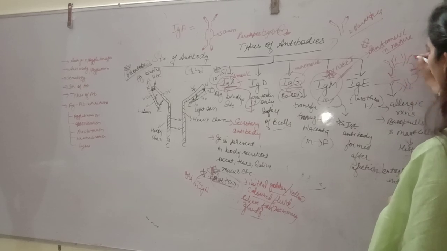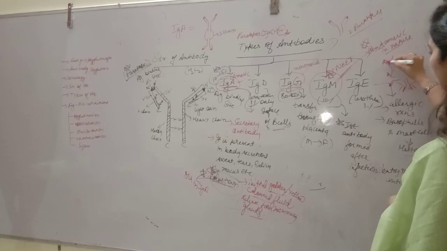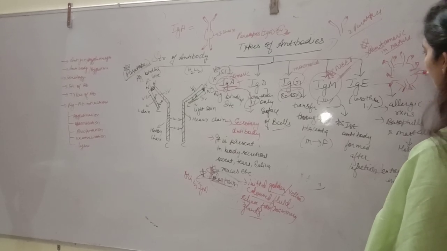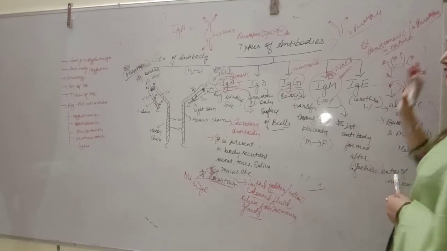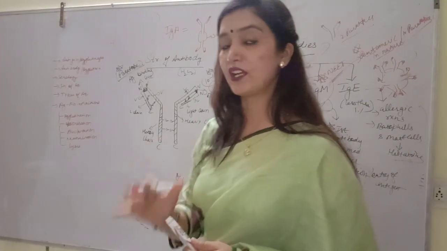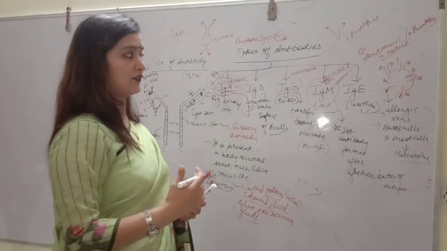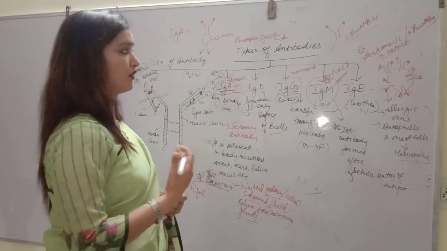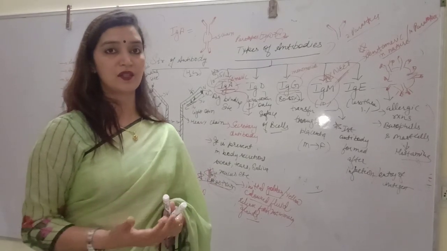And how many paratopes will be there if 5 Y-shaped structures are there? So a total of 10 paratopes will be there. Total 10 paratopes, antigen binding sites. This is the reason why IgM is formed first after the entry of antigen, if there is any infection.